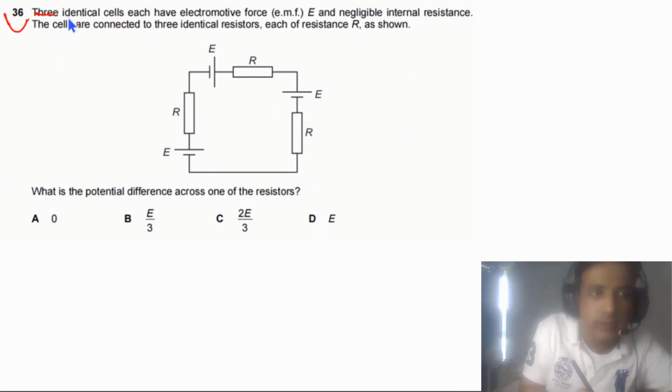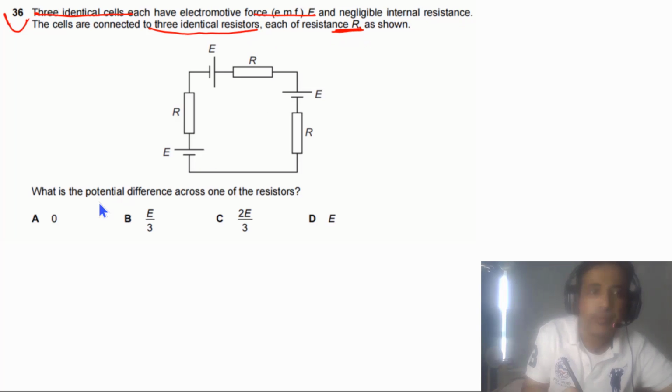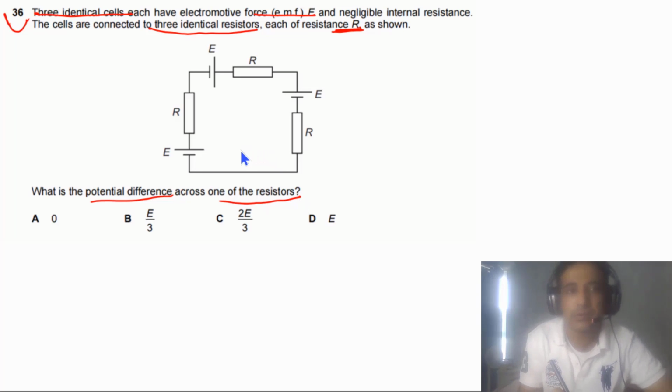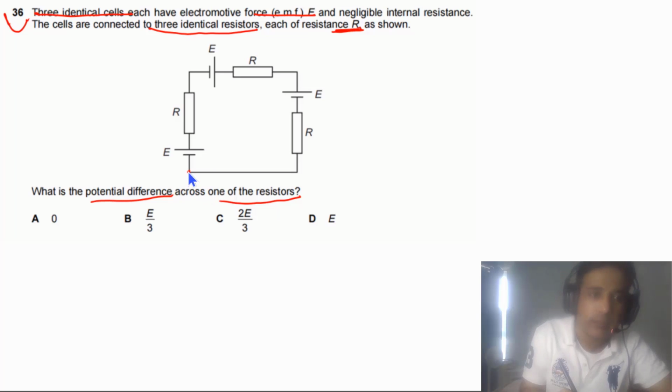Question 36 says three identical cells each have electromotive force capital E and negligible internal resistance. The cells are connected to three identical resistors, each of resistance capital R. What is the potential difference across one of the resistors? The best way to answer this question is, first of all, to label the circuit. Let's say this junction is A, this one is B, this one is C, and this one is D.